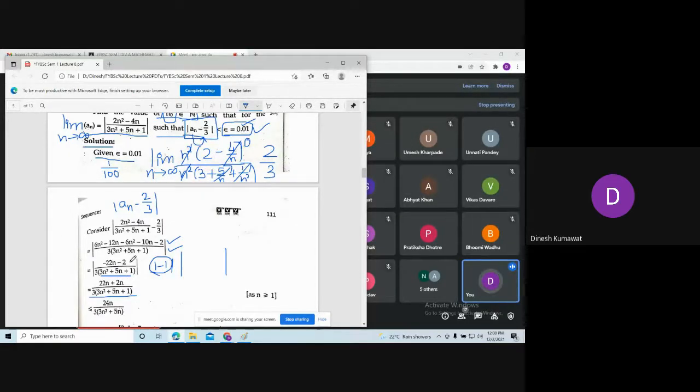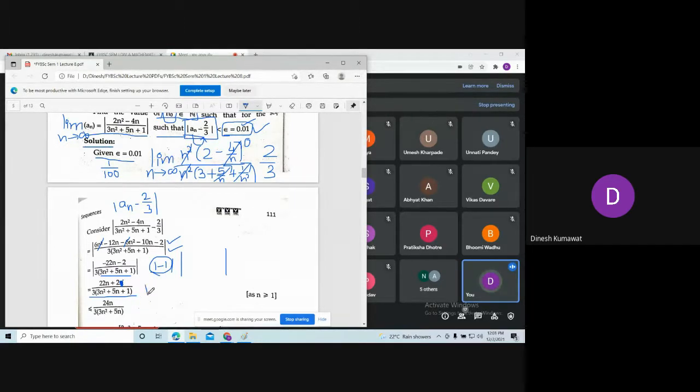Do we have n over here? No. See here, this 6n² cancels. This gives me minus 22n minus 2. Okay, so that's correct. So here this n is extra, so you just remove this n.